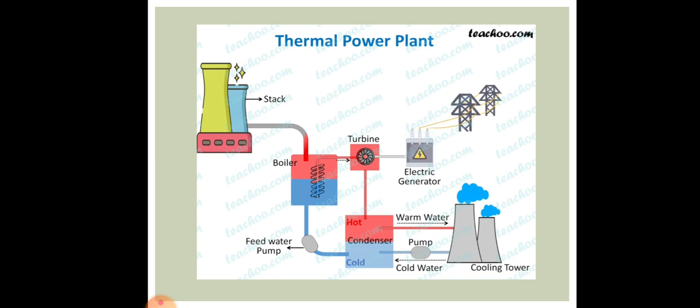Now, this is how thermal power plants work. As you can see from the stack, where heat is used, and in the boiler, water is there. The water is then pumped into the boiler. Inside the boiler, the water is changed into steam, and the steam is used to move the turbine. And when the turbine rotates, the generator generates electricity. So this is how a thermal power plant works.